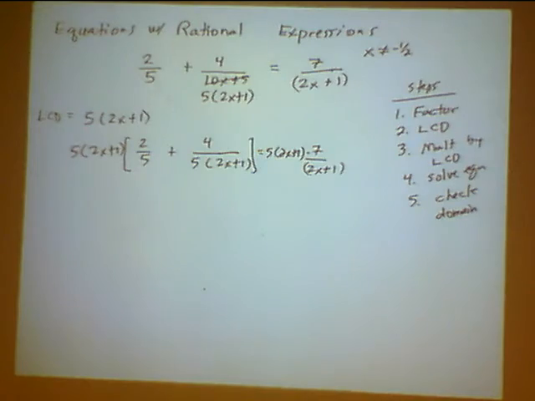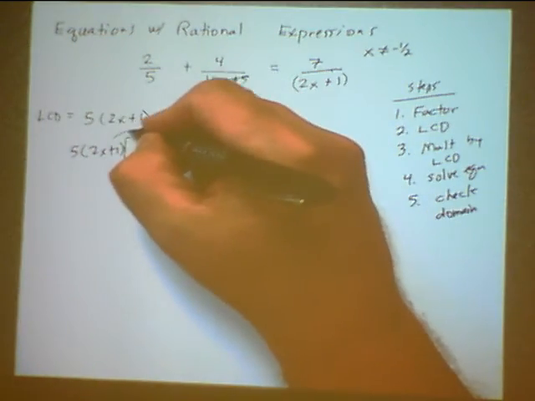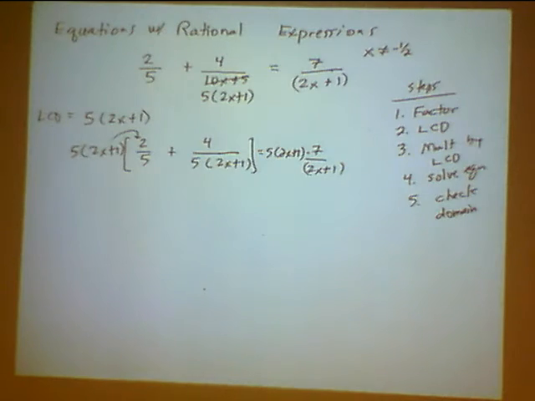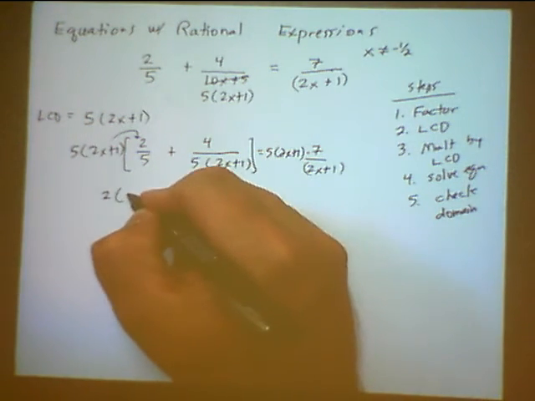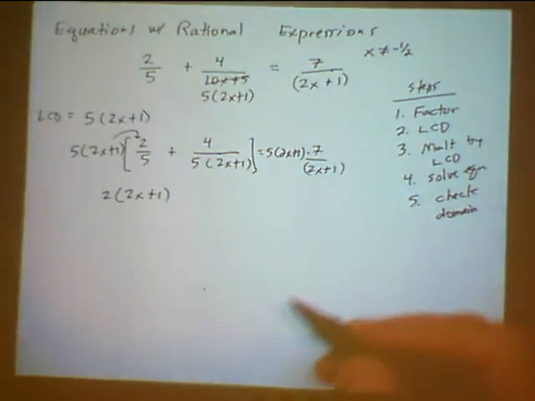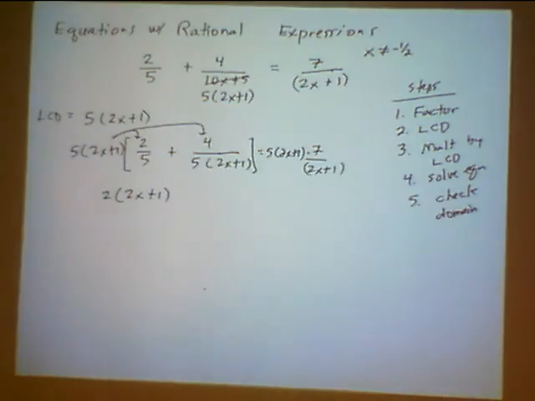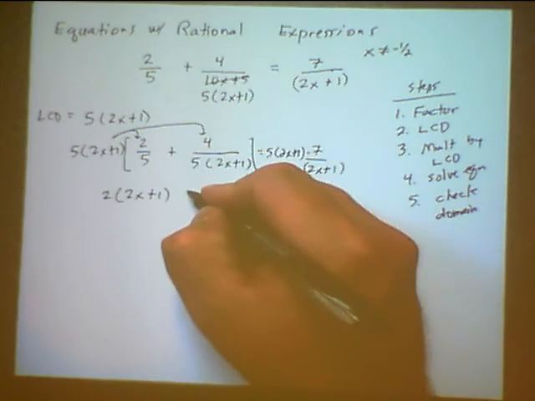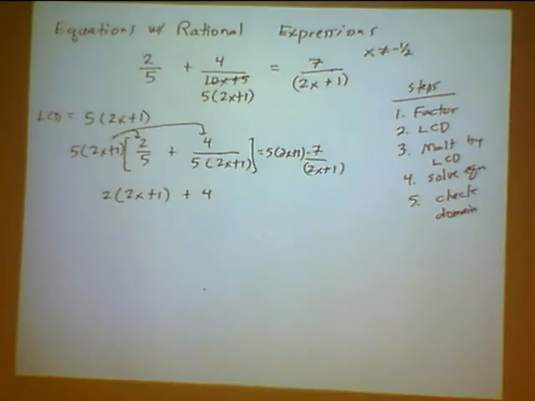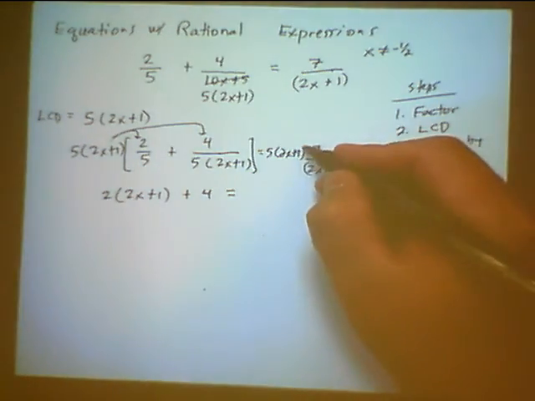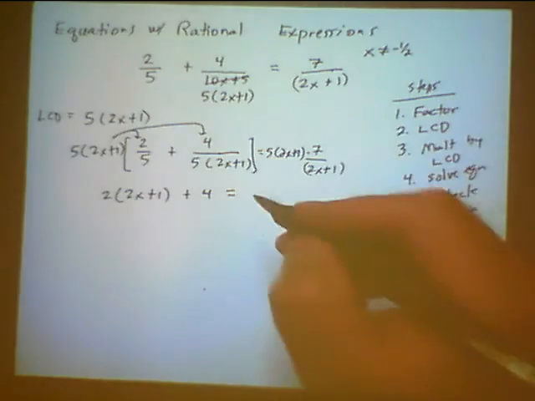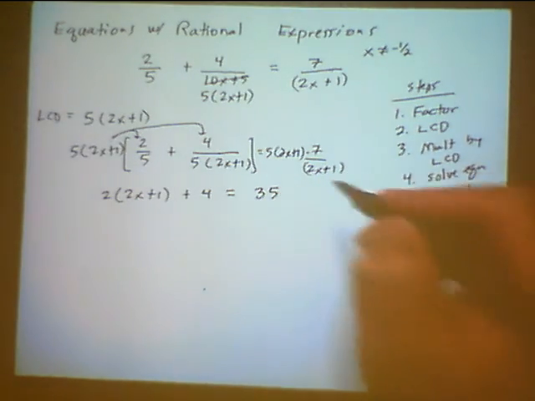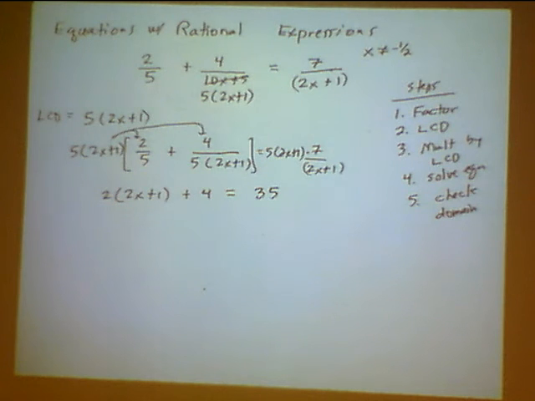On the left-hand side, you have to distribute the 5 times 2x plus 1 to the first term, and you see the 5's cancel out, and you're left with 2 times 2x plus 1. And now, when you multiply it by the second term inside those parentheses, the whole LCD cancels out, and you're simply left with 4. And then on the right-hand side, the 2x plus 1 cancels out, and you're left with 35. So now this looks like a not too difficult equation to solve.